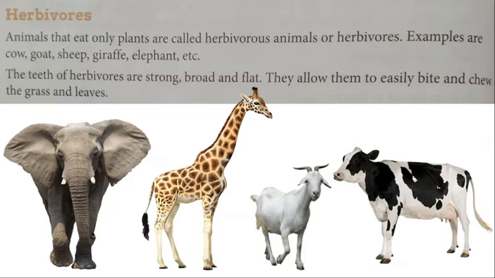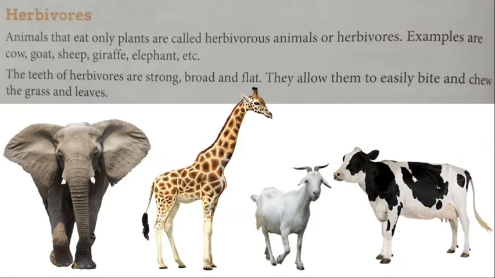So, what are herbivores? Herbivores are animals that eat only plants. They are also called herbivorous animals. Some examples are cow, goat, sheep, elephant, giraffe, zebra, etc. Here in this picture, you can see the examples of herbivorous animals. Elephant, giraffe, goat, cow, etc. are examples of herbivorous animals.